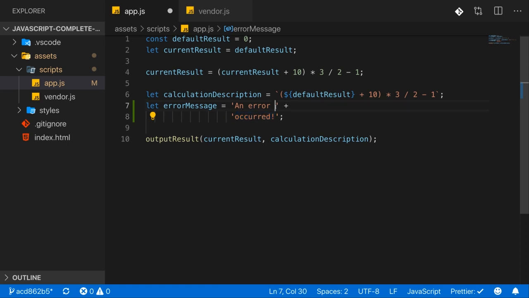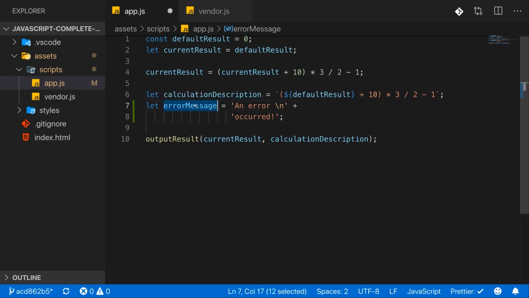Now, if you would want to add a real line break here in a string enclosed by single or double quotes, that is possible with a special character or a special combination of characters. You add a backslash and then n. What this will do, if it would be rendered to the screen, is it will not output backslash n there, but instead it will treat this as a line break.